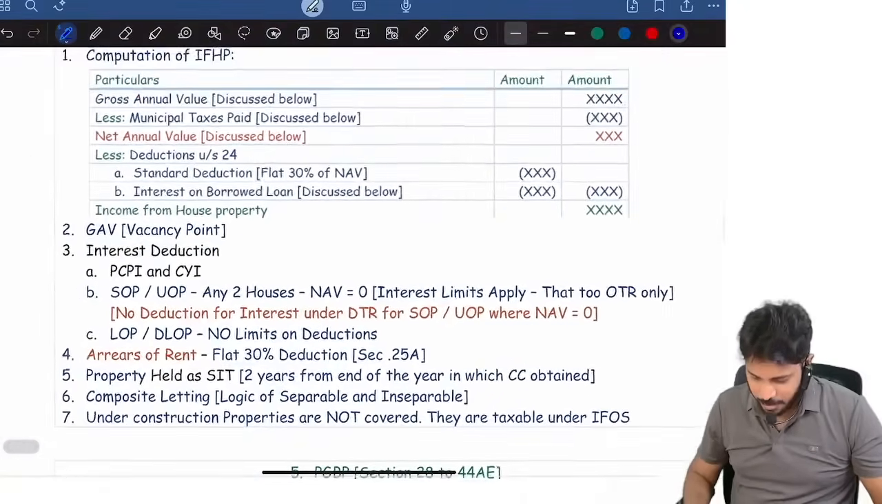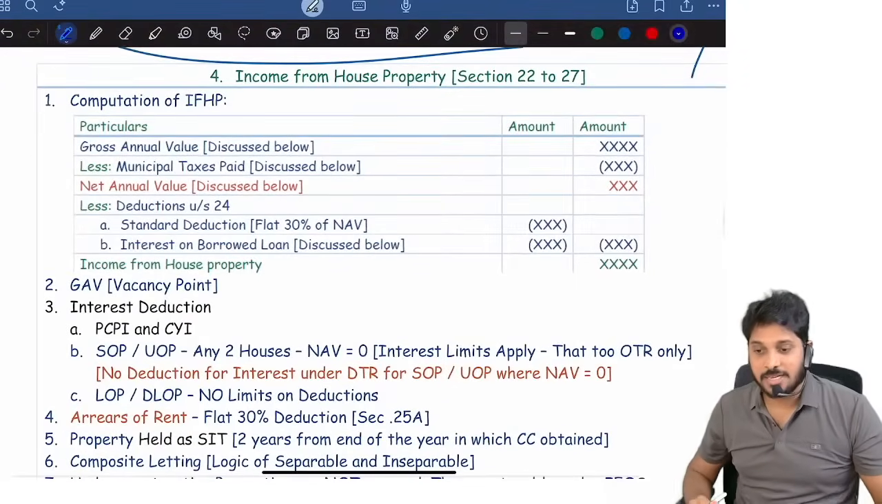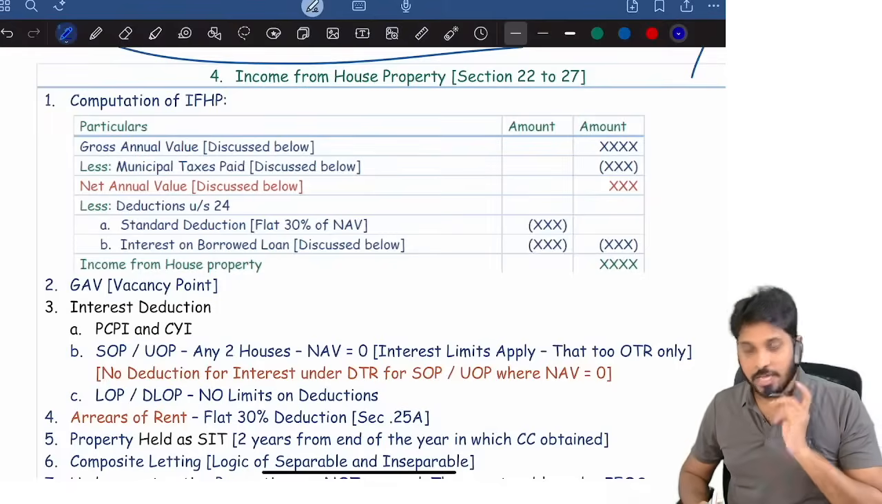Next. Then with that, the salary head of income is completely done. I hope you are clear.